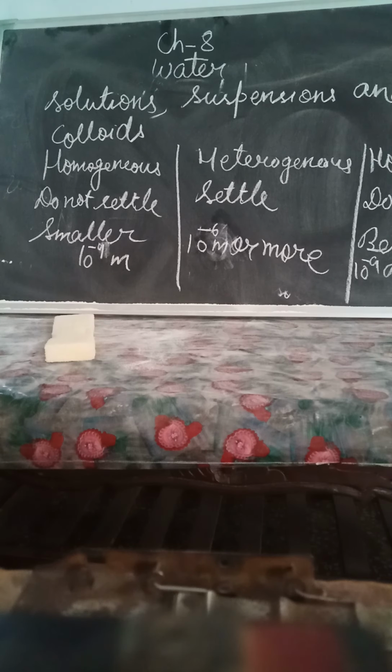As you can see in the picture, the color is equally distributed. It's not that the color is on the upper side, maybe more content, or on the lower side, more content. Nothing like that. There is an equal distribution of the color in the container. So that is why a solution is a homogeneous mixture of one or more solutes with the solvent.